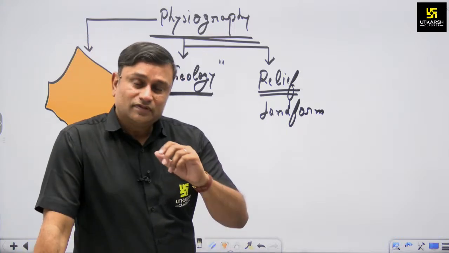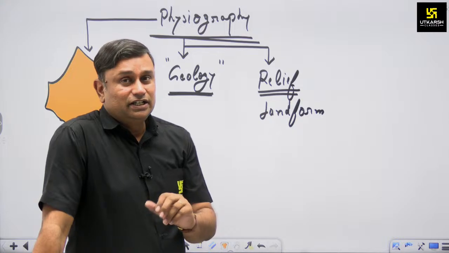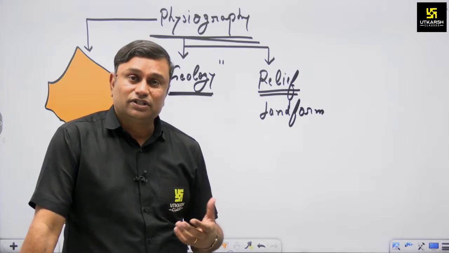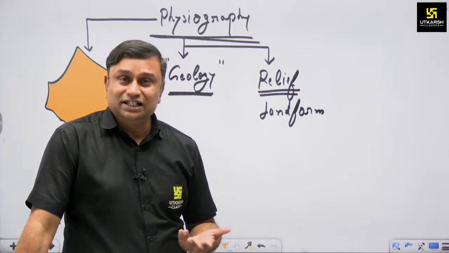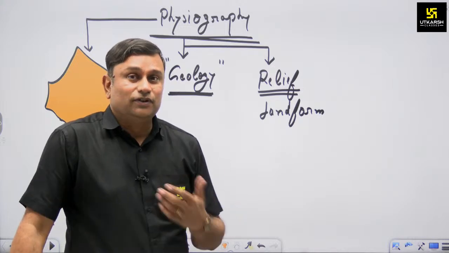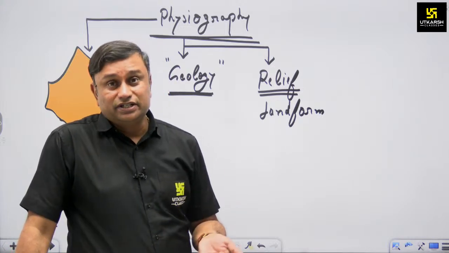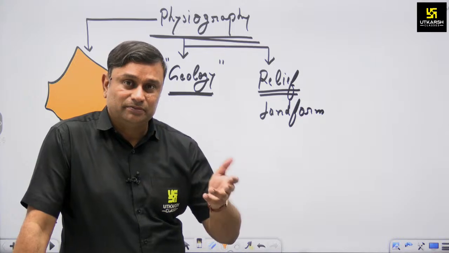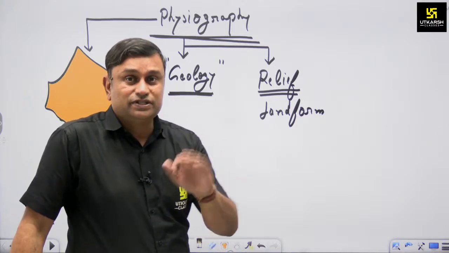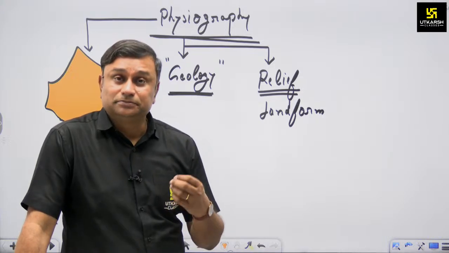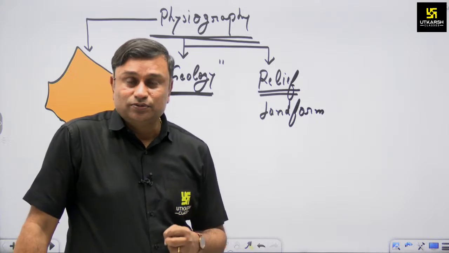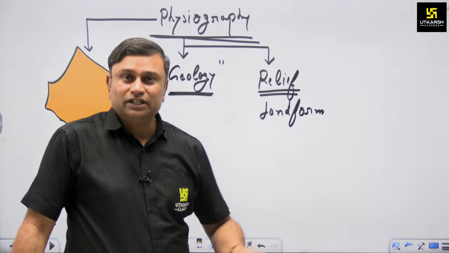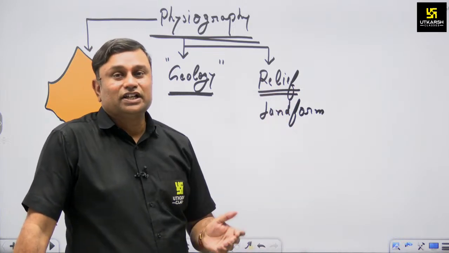Now physiography, what does it say? Physiography says that firstly you have to learn about the evolution. Evolution means you have to learn about the development, about how our state has been formed. And another aspect says that, when our state has been formed over a longer period of time, what is its visibility, in which form it is visible: the mountains, the hills, the plateau, in plain form. So the mountain, plateau, plain all come in a framework of relief, or it is the outcome of